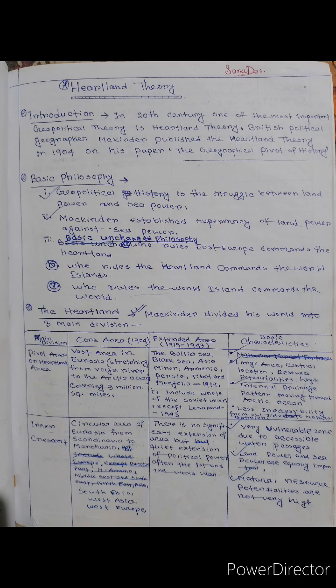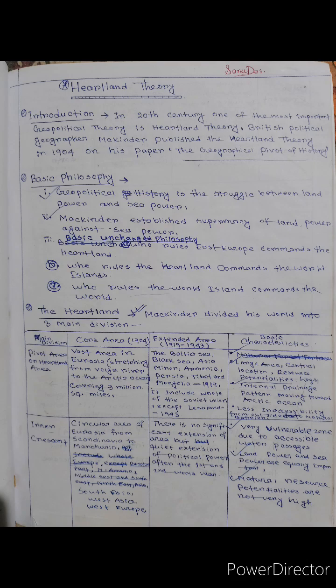In this video, we discuss one of the most important theories related to political geography, or we say geostrategy or geopolitics of the world. This particular theory is called Mackinder's Heartland theory. Now, when we discuss the Heartland theory, it's important to understand what the Heartland is, what the various concepts related to it are, and what its applications are in today's world as well. So let's talk about all of this.